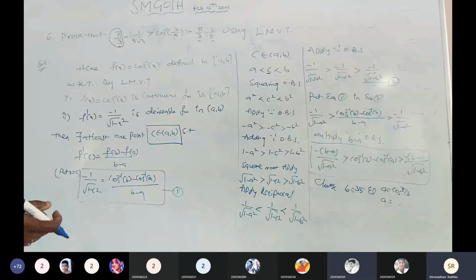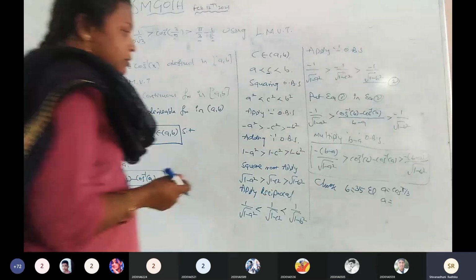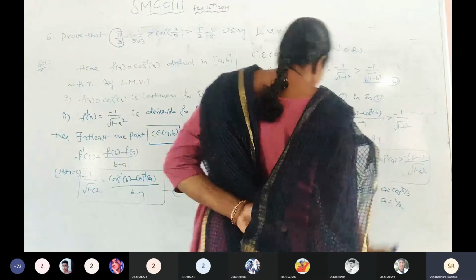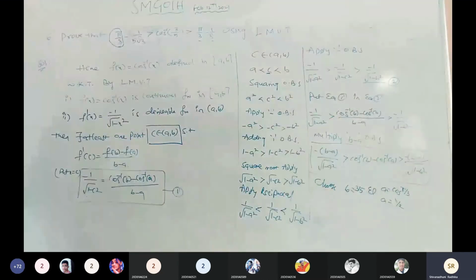Cos 60 is 1 by 2. Substitute. Take a pick first.